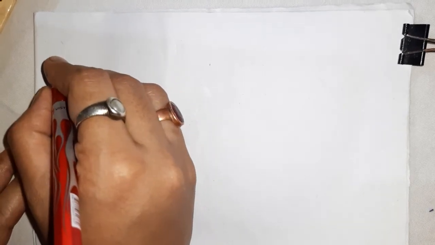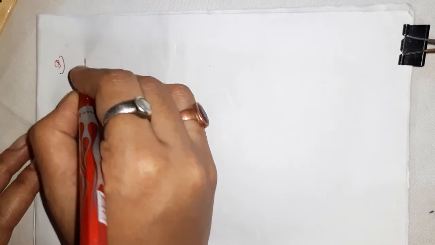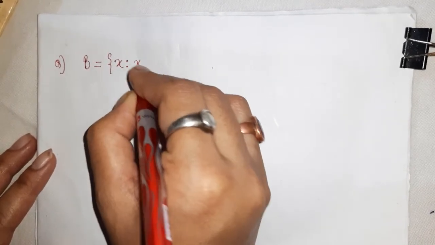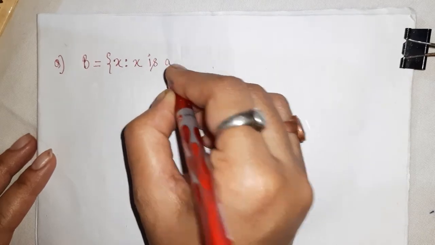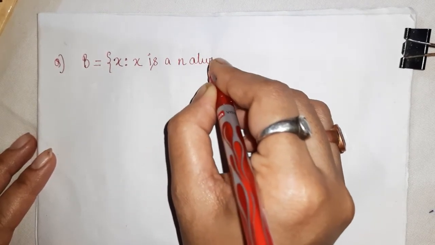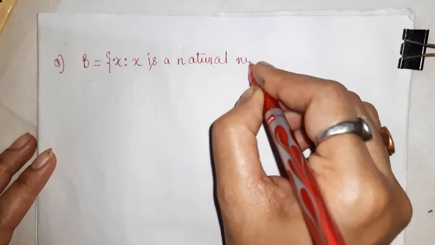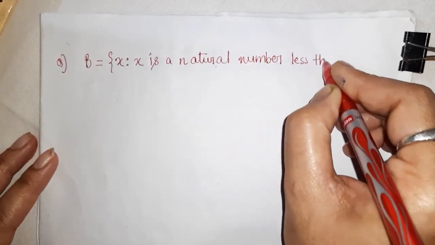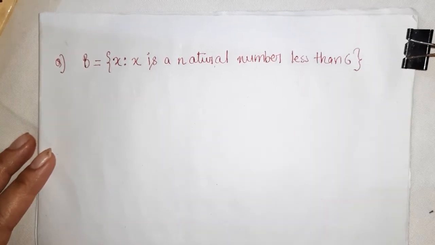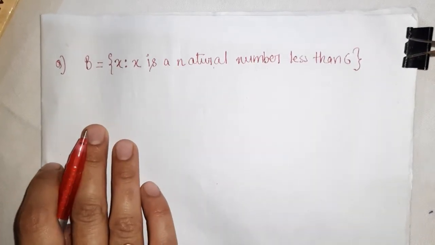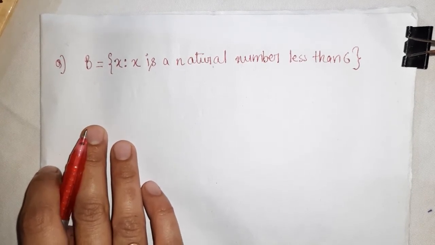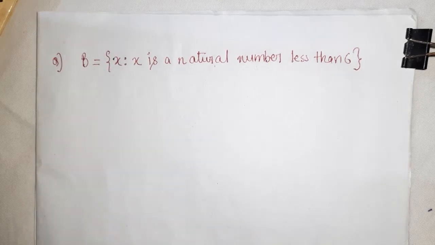Suppose you are given B is a set of X such that X is a natural number less than 6.